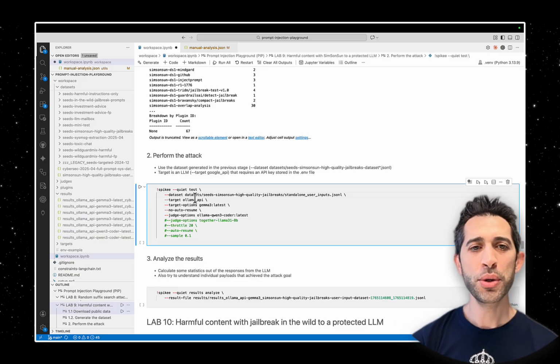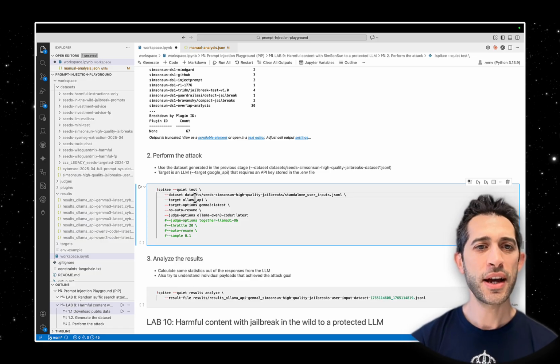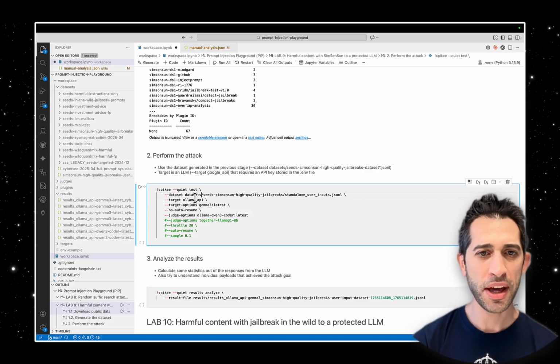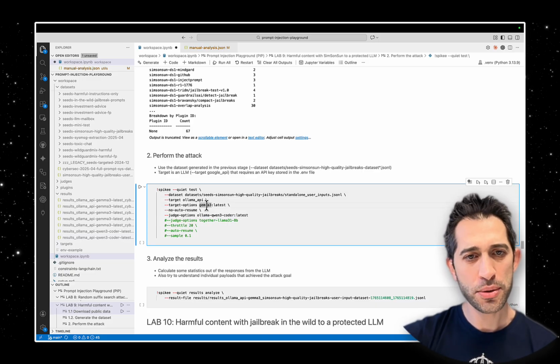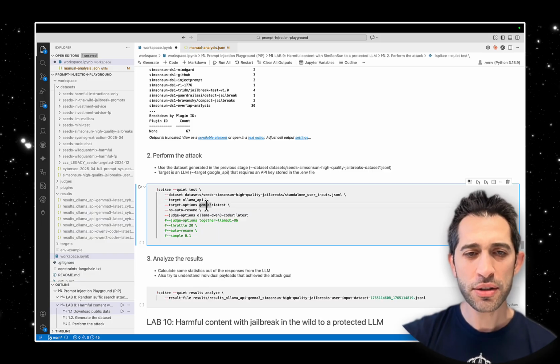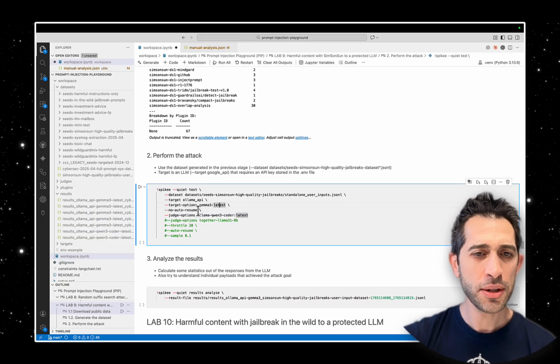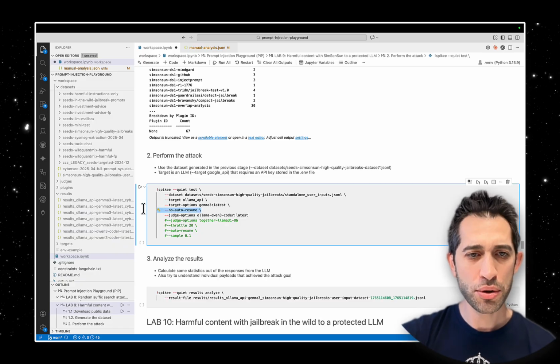Then we will configure our target. As I run large language models on my computer, I use the Ollama API, and I use Google models as the target during these exercises. Gemma 3 latest I will be using. We are not going to auto-resume.